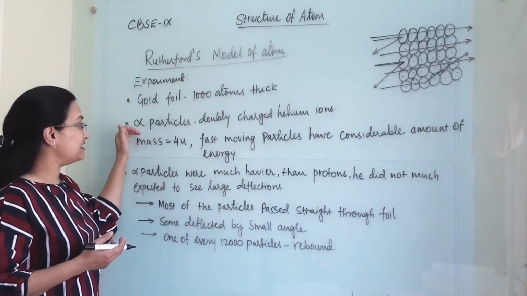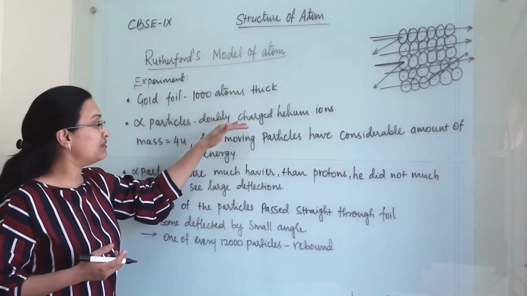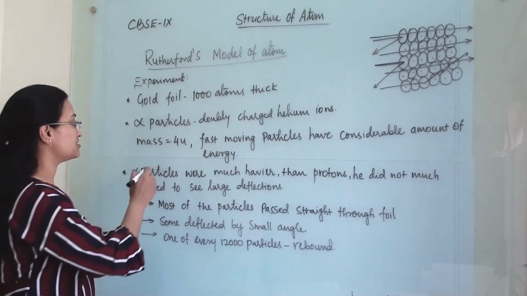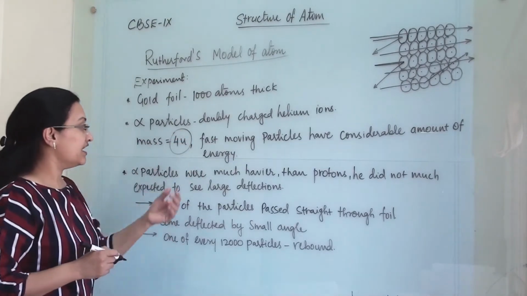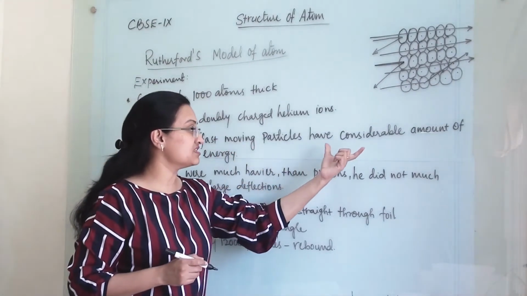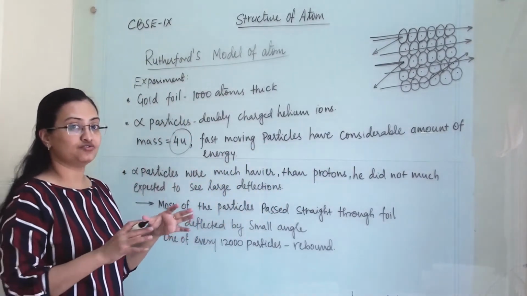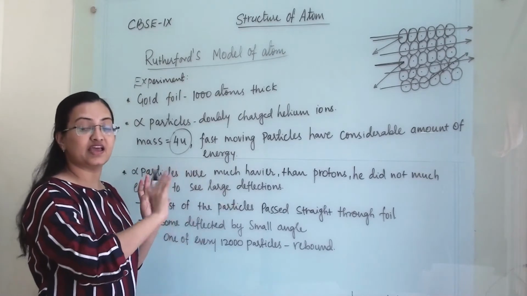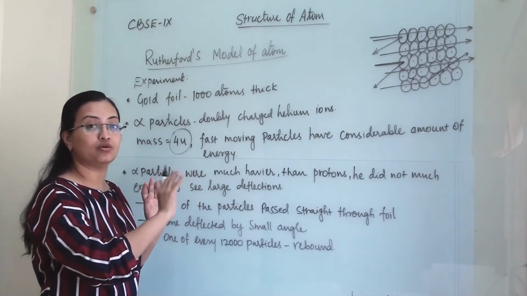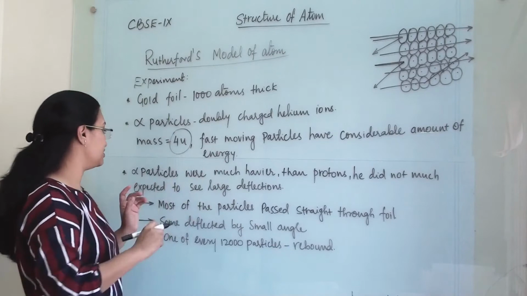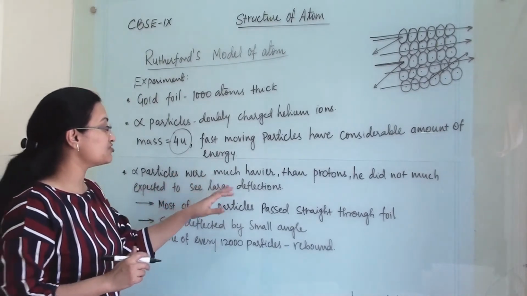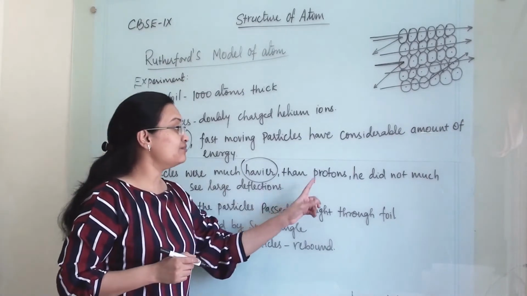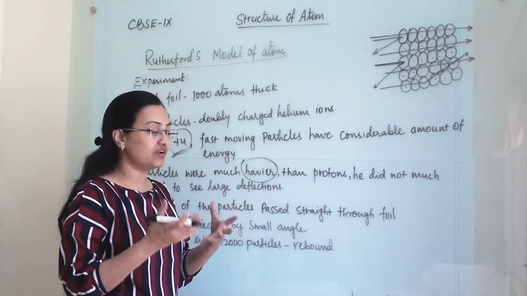The alpha particles were doubly charged helium ions, and their mass was about 4 units, and fast moving particles have a considerable amount of energy. So when he bombarded, those particles had mass and also a good amount of energy. Alpha particles were much heavier, having a mass of 4 units, compared to protons.